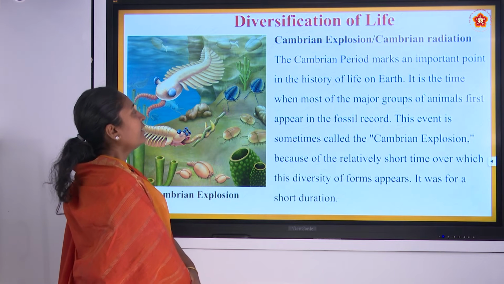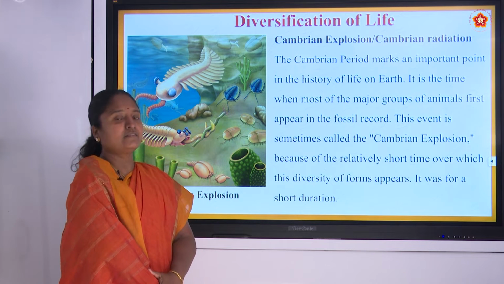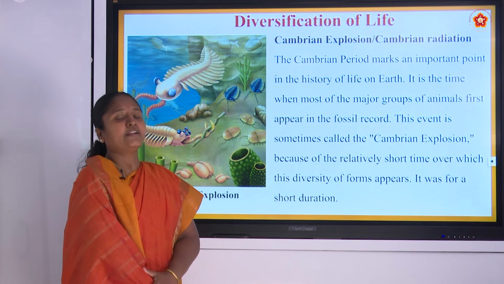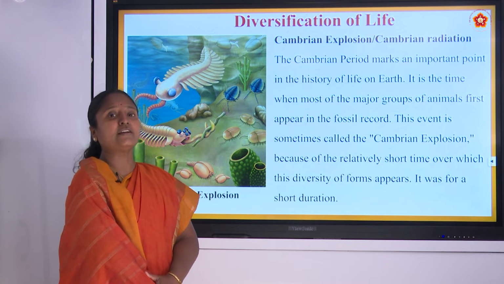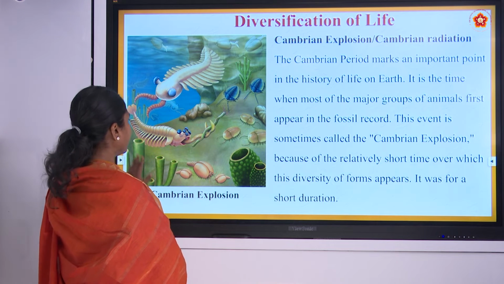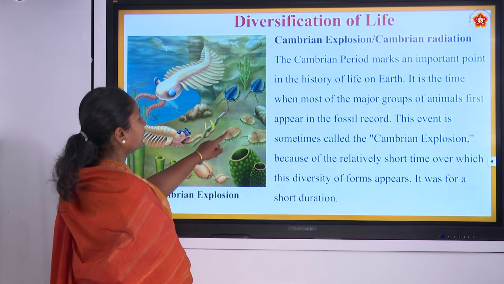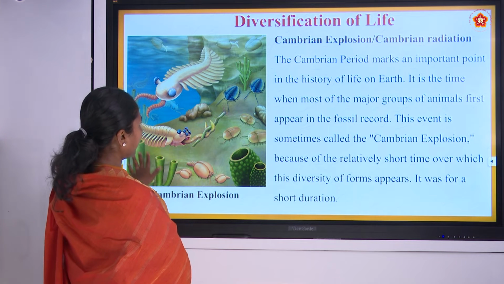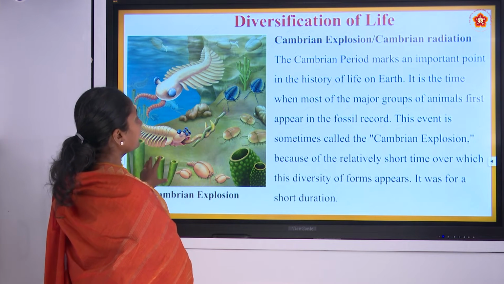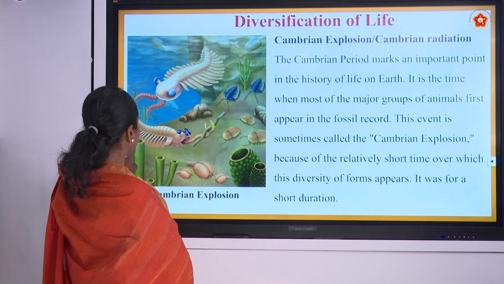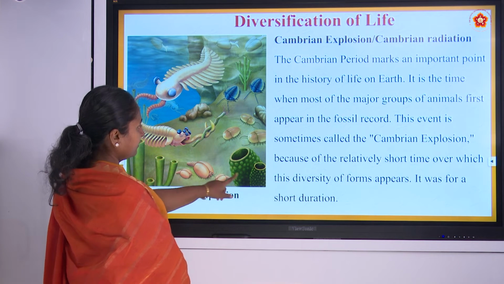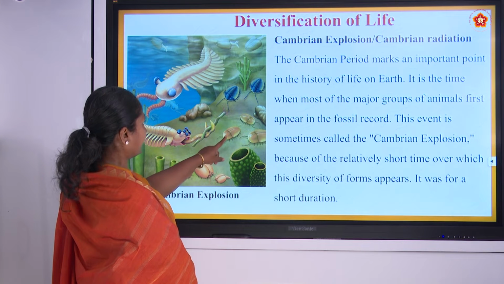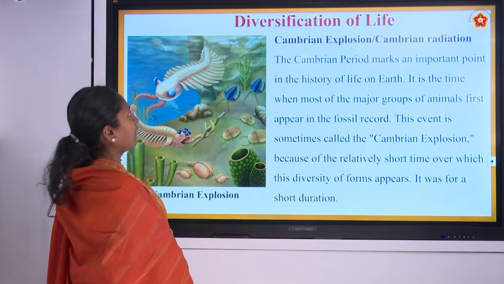At a later time, a big thing happened on the earth, known as the Cambrian explosion or Cambrian radiation, during which different kinds of organisms started originating on earth. In this diagram you can see different life forms that originated on the earth, and different kinds of organisms living in the same environment. You can see it, right? This is in the shallow waters. You can see some sponges, some poriferan organisms, and crustaceans, and insects also crawling around, right?